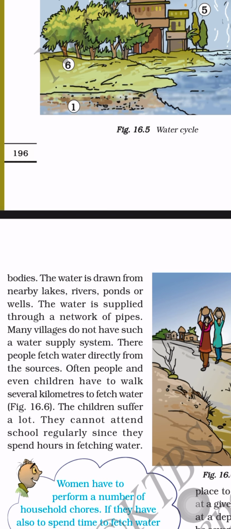In some villages, they don't have the water supplying system. They will go directly to the rivers, ponds and lakes. They will get the water from there directly. So they will go for kilometers together for getting the water. The children suffer a lot. They can't attend the school regularly since they spend hours in fetching water.